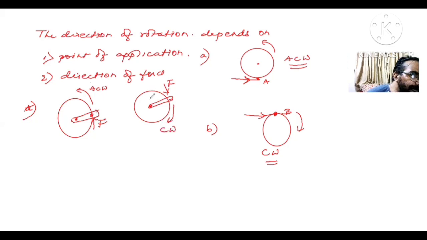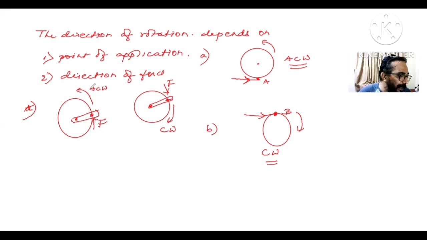So at the same point you applied a force, but the direction of the forces were different. So you can bring out anti-clockwise or clockwise movement depending on the point of application or on the direction of force. I hope people have got me here, children.